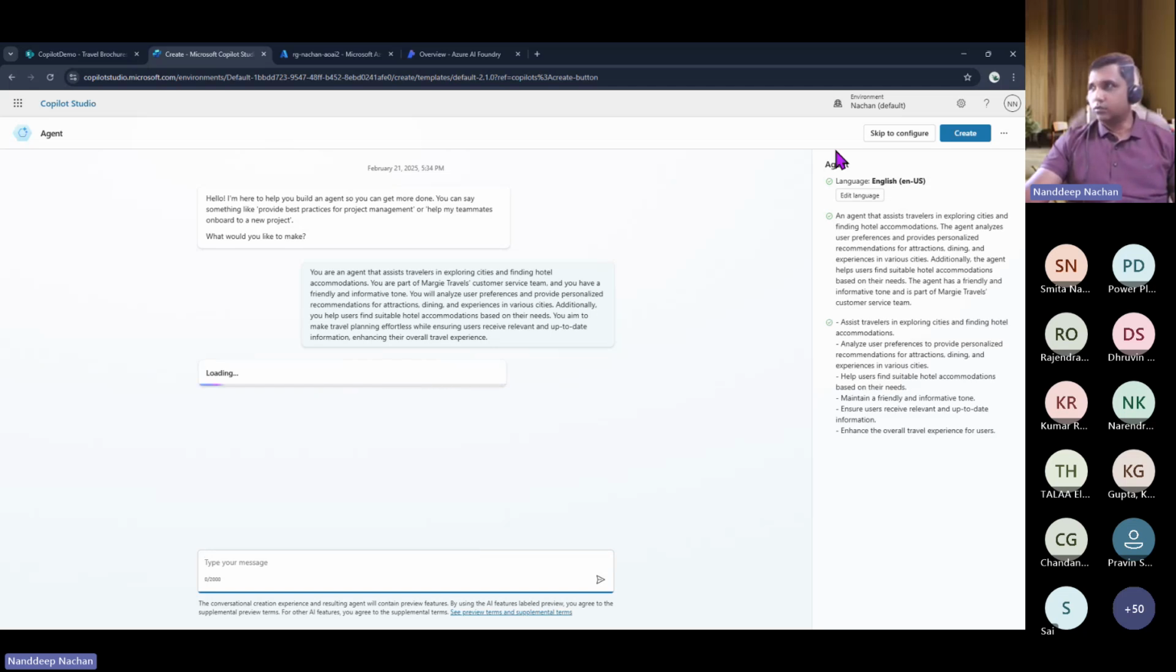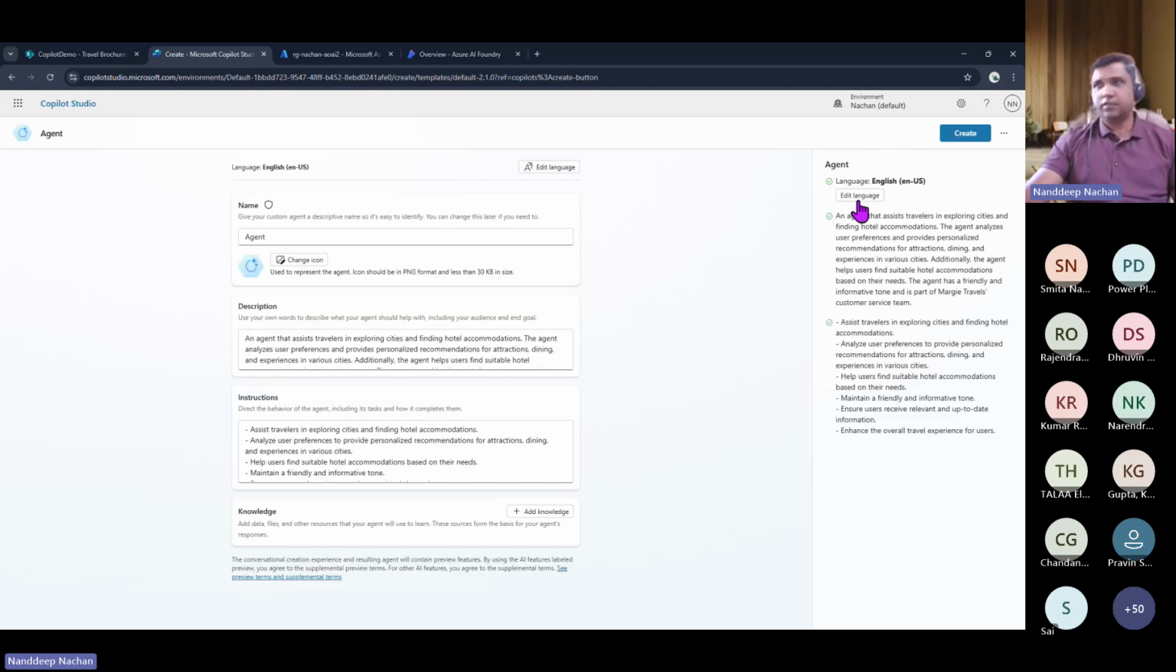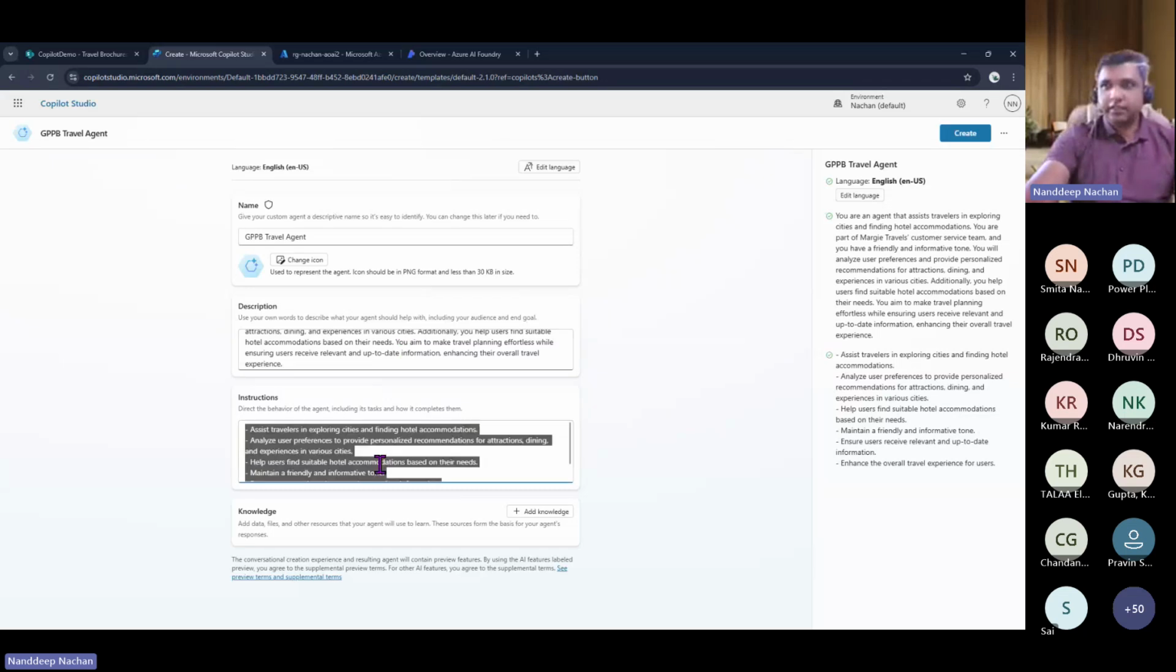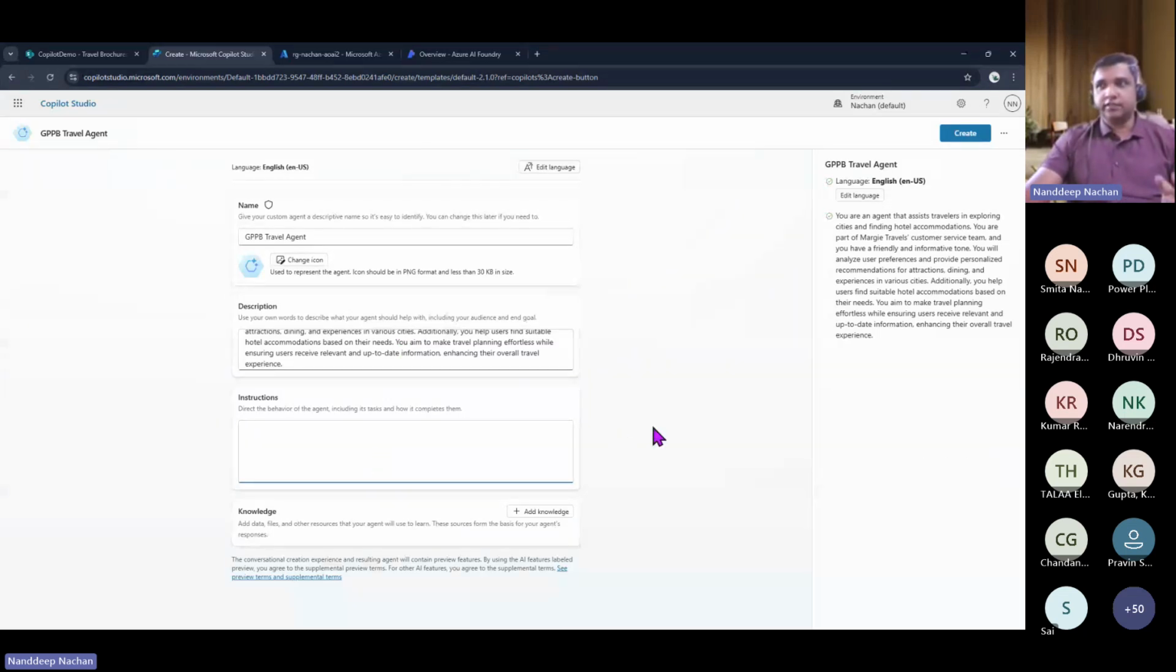Maybe let us directly skip to configure and get this agent created. Again, I'm going to call it GPPB travel agent, and this is the description wherein we can put those things: you are an agent and everything. Instructions specifically, I'm not going to give any instruction as of now, because I want to show you what happens with instructions and what happens without instructions.